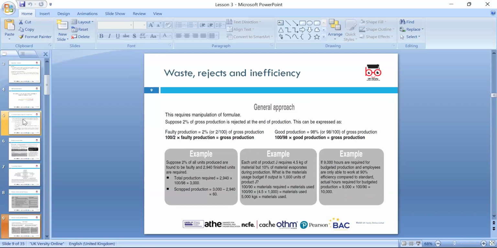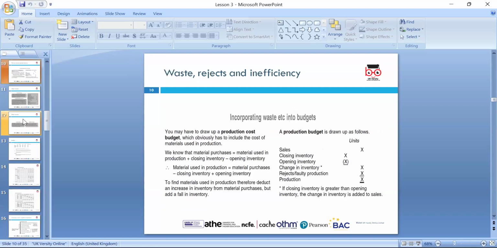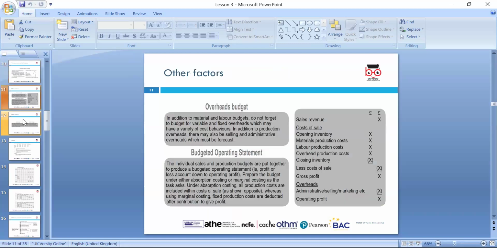So we require 3000 units to produce instead. Then we said the waste needs to be incorporated: the sales, closing inventory minus opening inventory, how much rejected or faulty goods, and how many units are required to produce for the production budget.